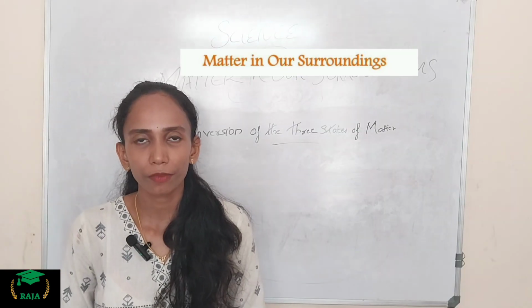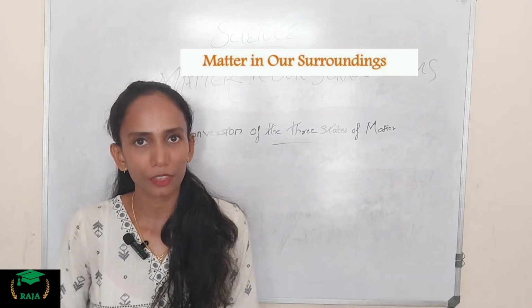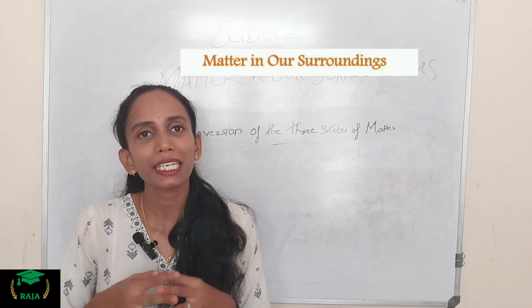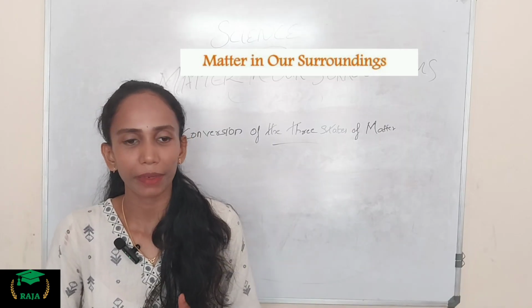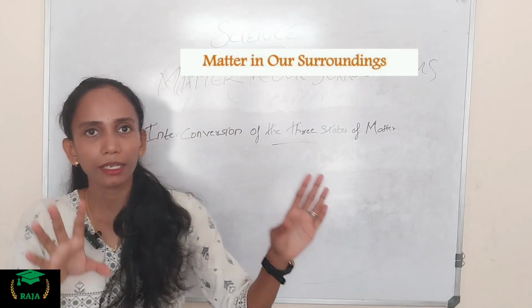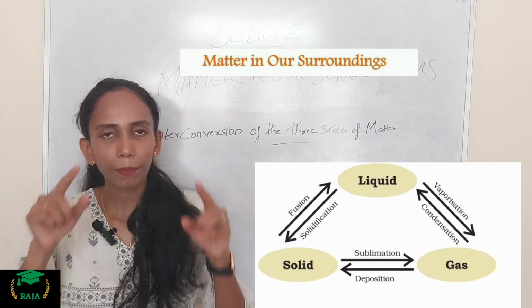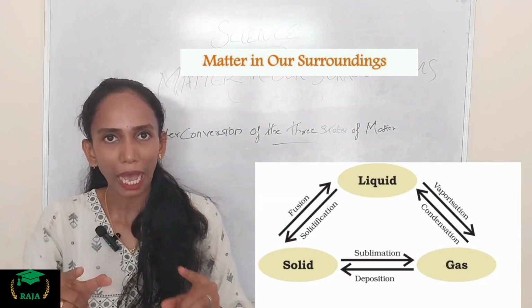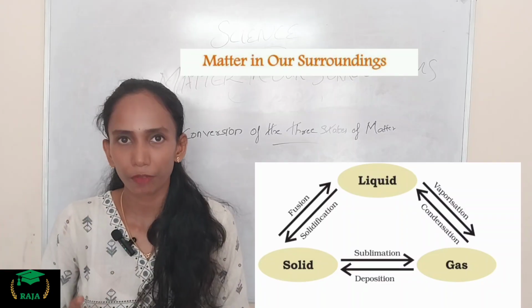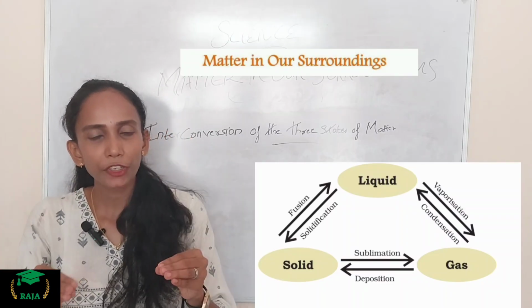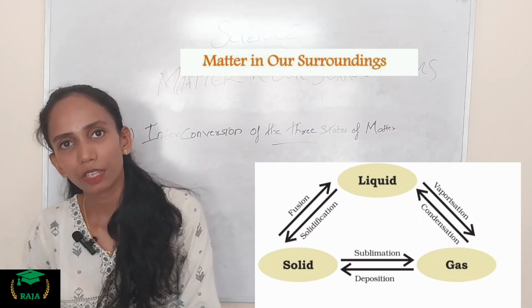By this study of matter, we know that all three states of matter are interconvertible, which we studied in the earlier points, right? Actually, you can see the picture here, the changes of matter. Focus on the arrows. The changes of matter are completely interconvertible. Change of matter can be brought about by changing the temperature or the pressure.